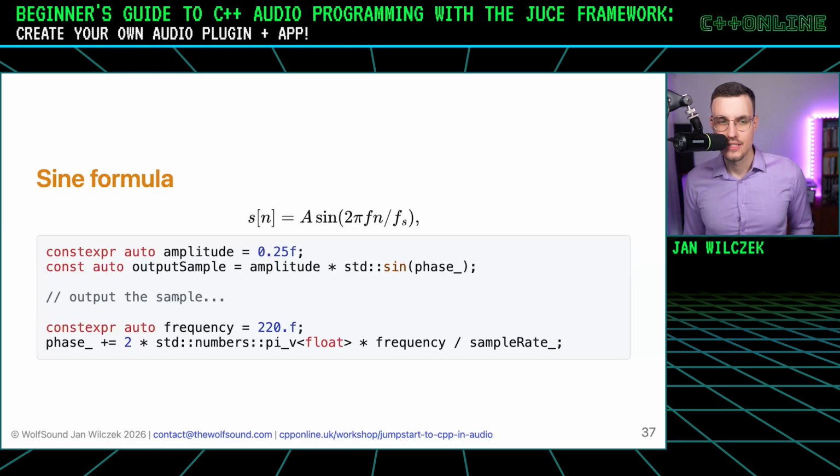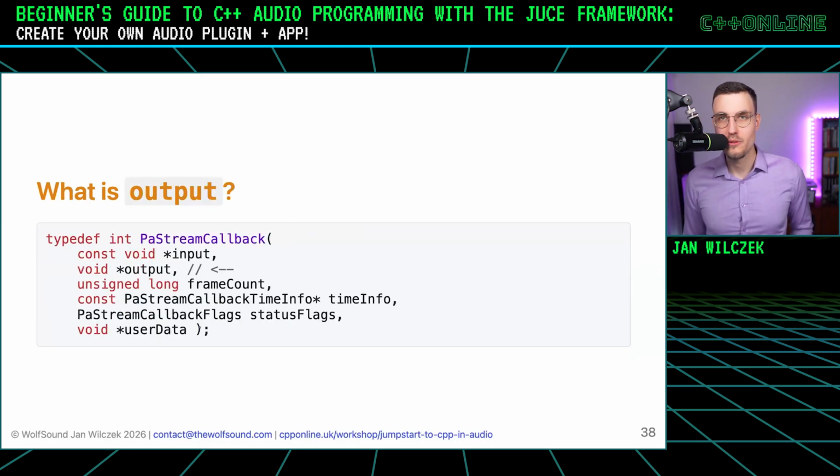Okay, how do we output the sample? Well, you remember in our audio callback, we get the output argument. What is the output argument? It's void star. That's a C way of saying it can be anything. But as you remember, we requested floating point numbers to represent our samples. So this will be an array of floats.